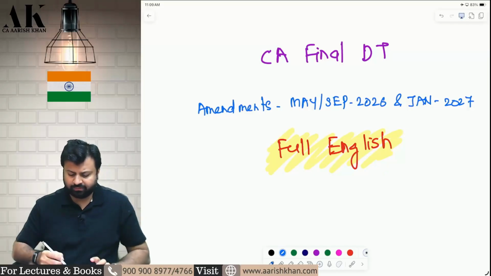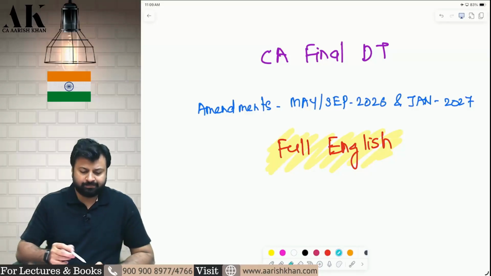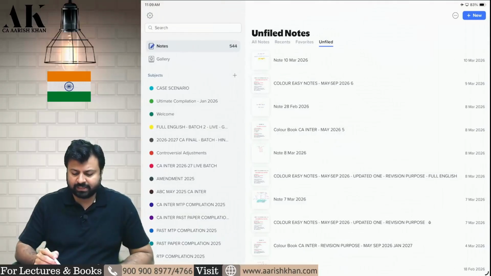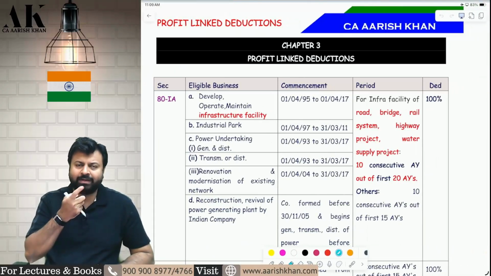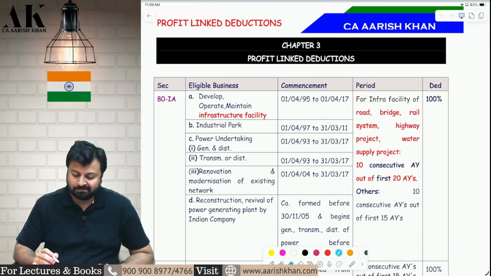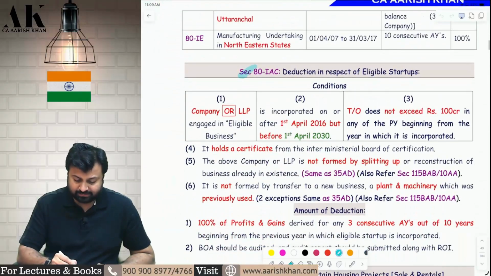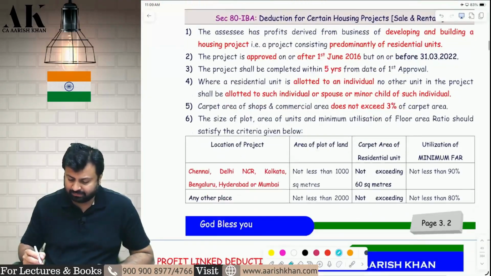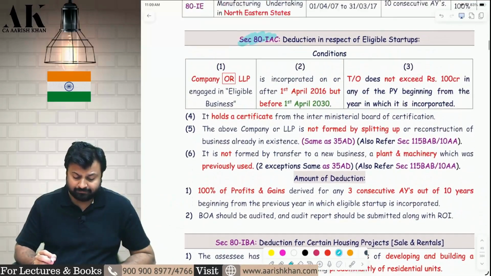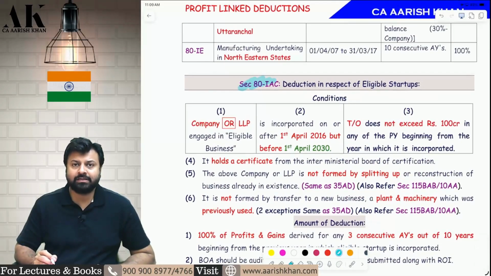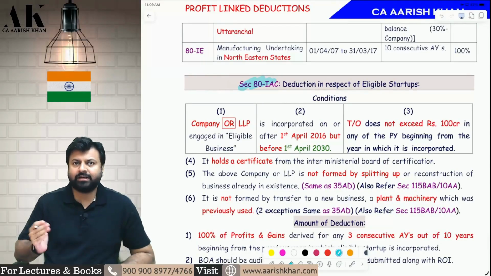Okay. Now without wasting any further time, I am doing all the amendments from our color book only. Now the very first amendment which is there in front of us is in the chapter of profit linked deduction. A small amendment is there, not great as such. So the first amendment is in section 80 IAC, which is on, I will also say the page numbers everywhere, on page number 3.2. In 80 IAC, the amendment is the dates they have increased. They have extended the dates over here.